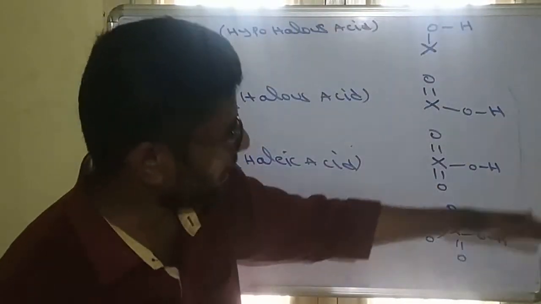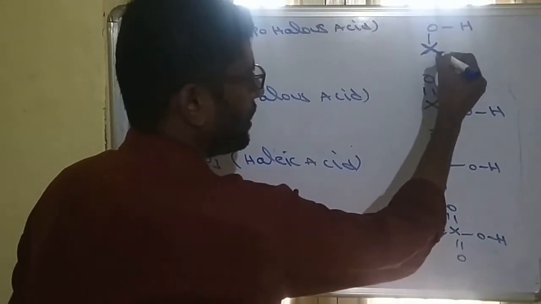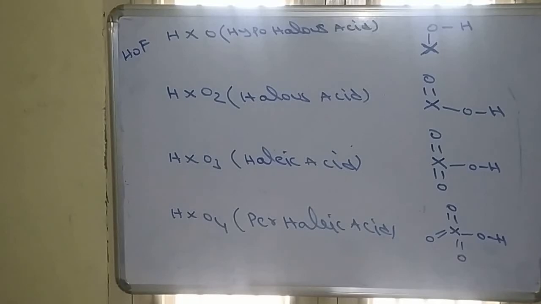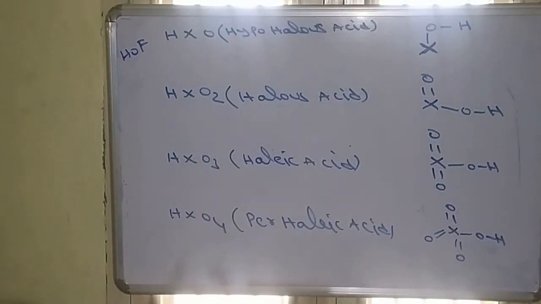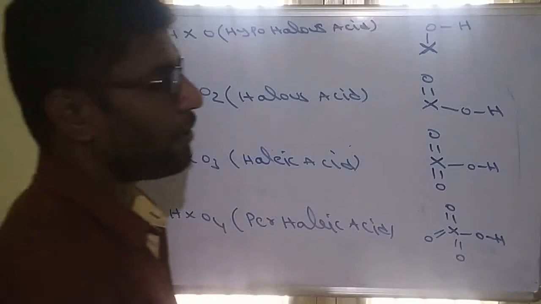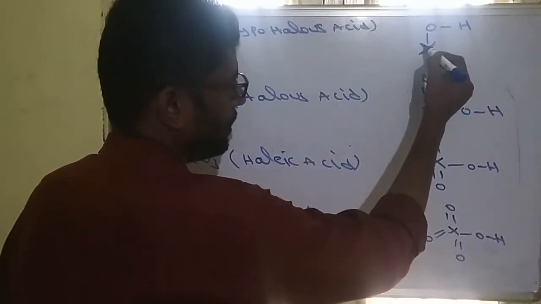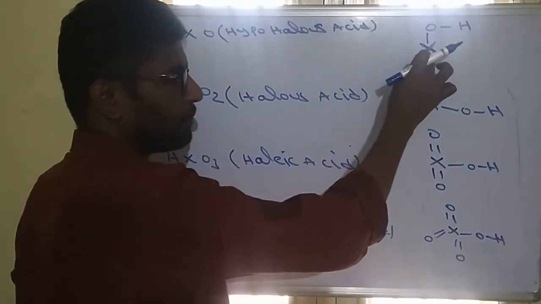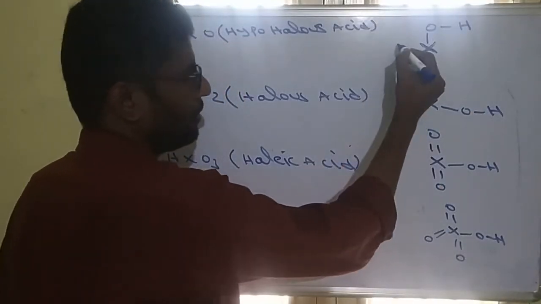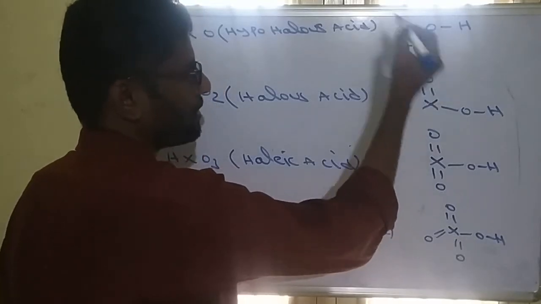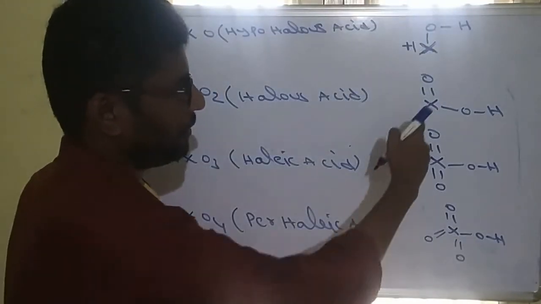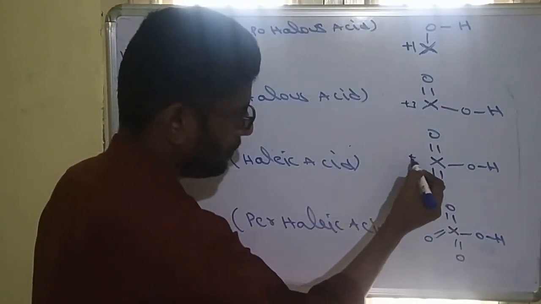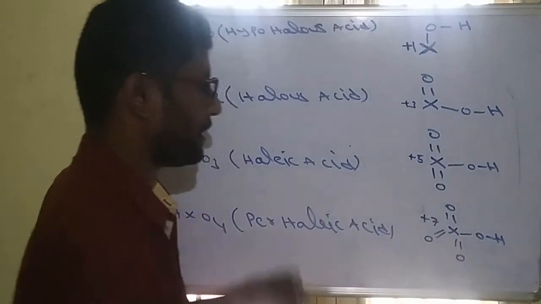So when we are writing the oxidation state, here the halogen is less electronegative, oxygen is more electronegative. Chlorine, bromine, iodine are less electronegative. So it will show +1 oxidation state because only one bond is there. The halogen will show with 2 bonds, 3 bonds: it will show +3, it will show +5, it will show +7.